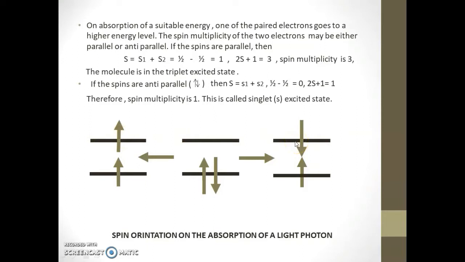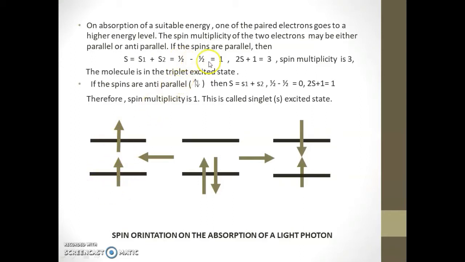If the spins are parallel, S is equal to S1 plus S2, that is half plus half, equal to 1. If it is parallel, the spin of this electron is half and this electron is half.